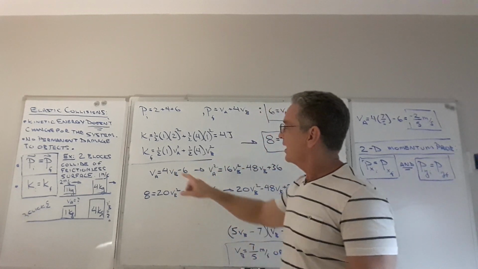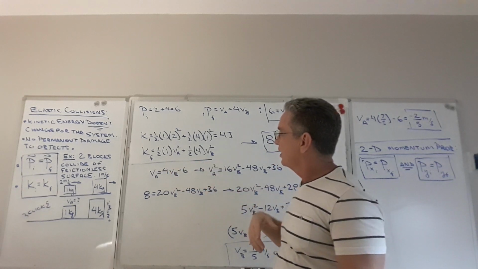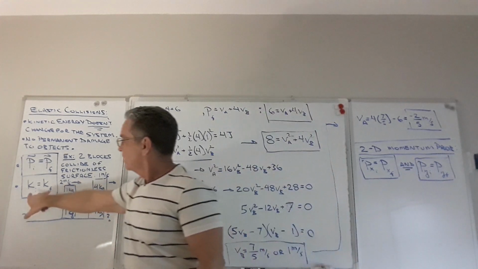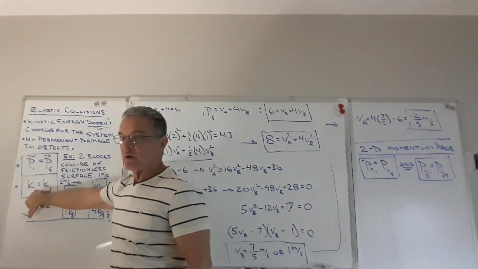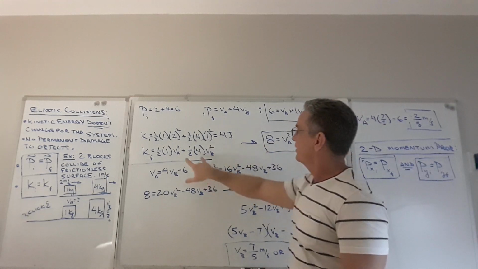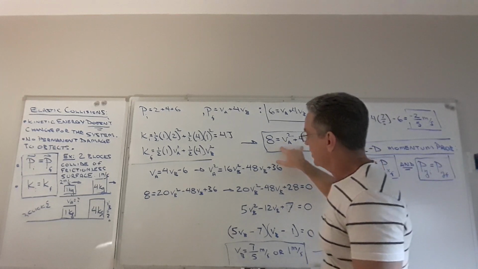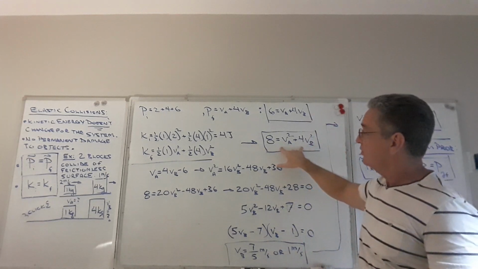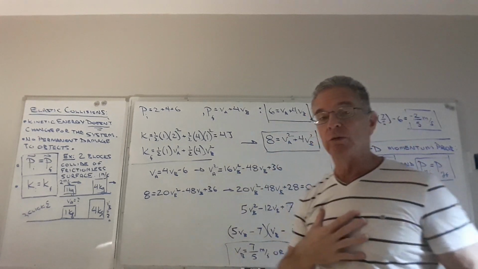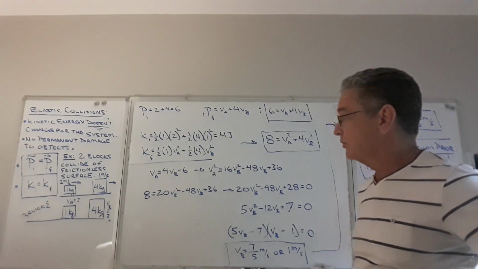Now, I didn't like the fact that I had a 1/2 in this factor, so I'm multiplying this equation by 2, because they're just two different sides of the same equation, right? So if I do that, I get 8 here, and then this becomes VA squared plus 4VB squared. So I got this equation from setting the initial kinetic energy equal to the final kinetic energy. I got this equation from setting the initial momentum equal to the final momentum. And those two equations have the same two unknowns, so we should be able to solve for those unknowns.